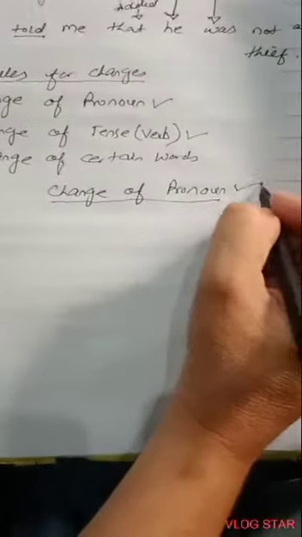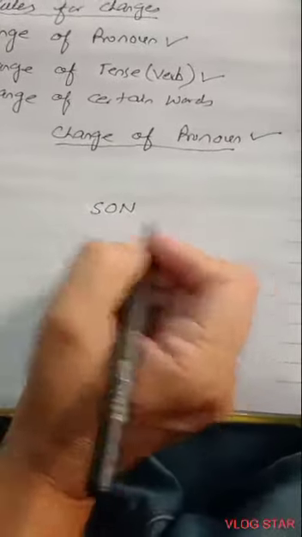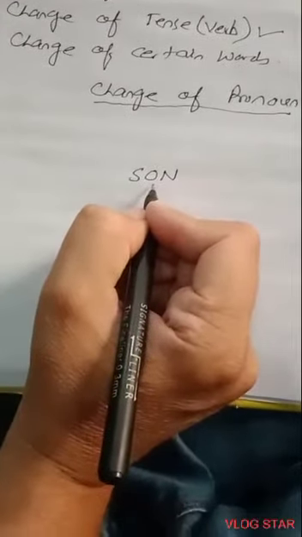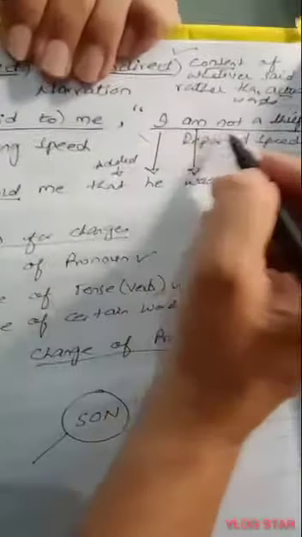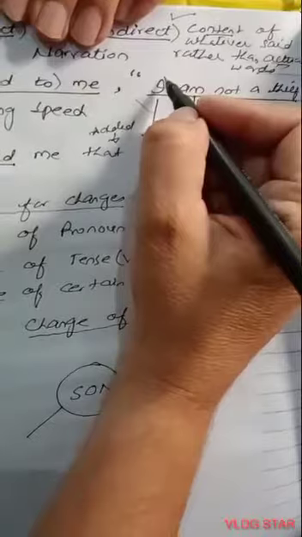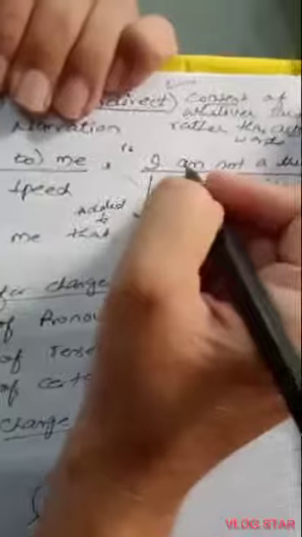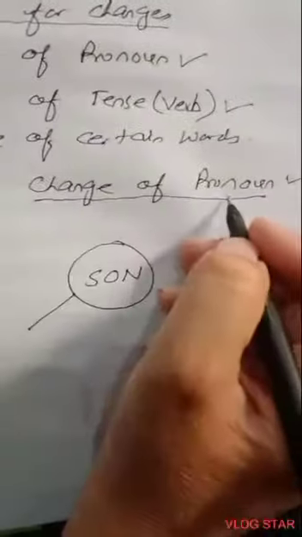When we say change of pronoun, we must remember an acronym, that is SUN. So what's that? S stands for subject, O stands for object, and N stands for no change. Now let's see. My dear students, because we have to make changes here in the reported speech, we have to make changes in the pronoun and the verb of the reported speech. So how will we make these changes? As I told you, it depends upon the pronoun and the verb of the reporting speech. So let's start with the change of pronoun.